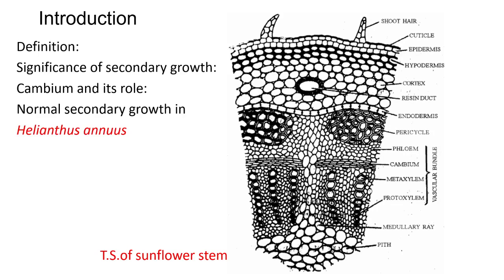Now let us see the next point, normal secondary growth in Helianthus annuus. Now this is the diagram of sunflower stem. Helianthus annuus is the botanical name of sunflower plant, and this is the transverse section of it. In sunflower stem, secondary growth is seen both in the vascular cylinder as well as in the cortex. Now this is the vascular cambium in this diagram, and cork cambium is present toward the cortical region.